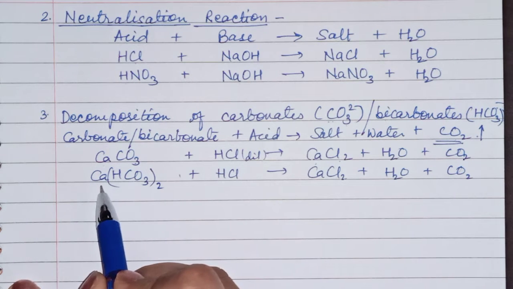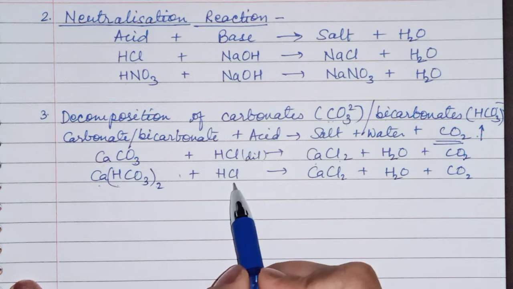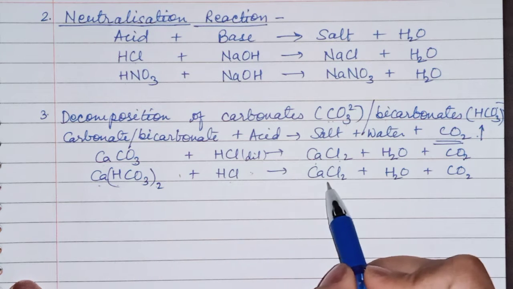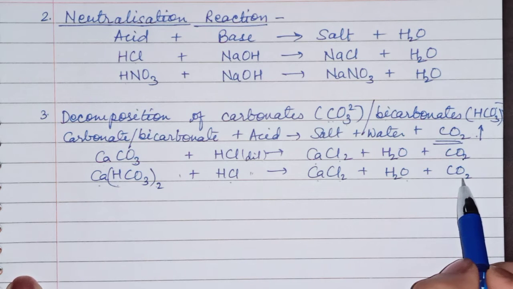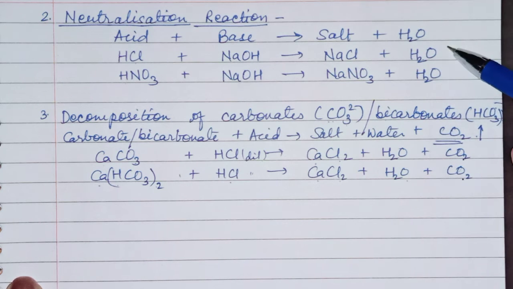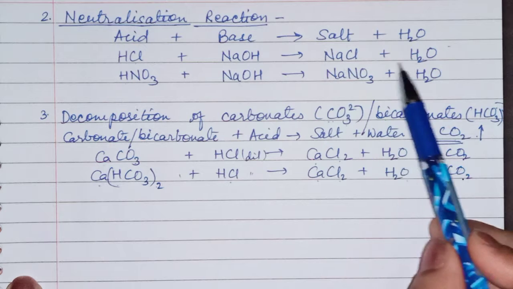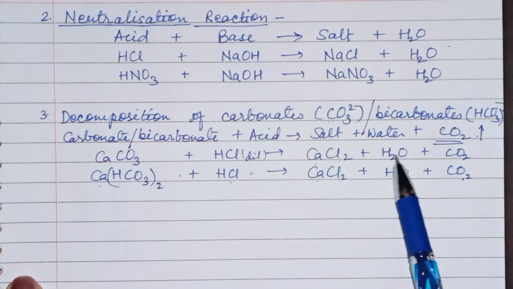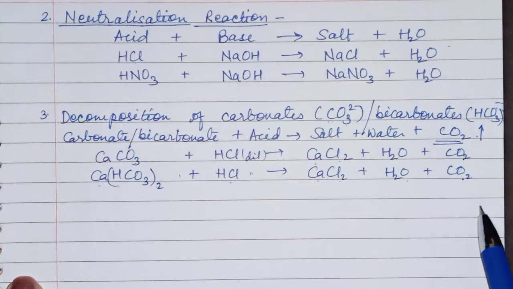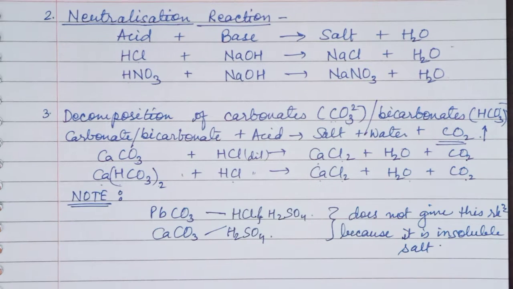Second is calcium bicarbonate with HCl. Here also it is dilute. It will give calcium chloride, water, and carbon dioxide. In the previous example, it was only salt and water. And when carbonate is taken, here salt, water, and carbon dioxide gas are forming.